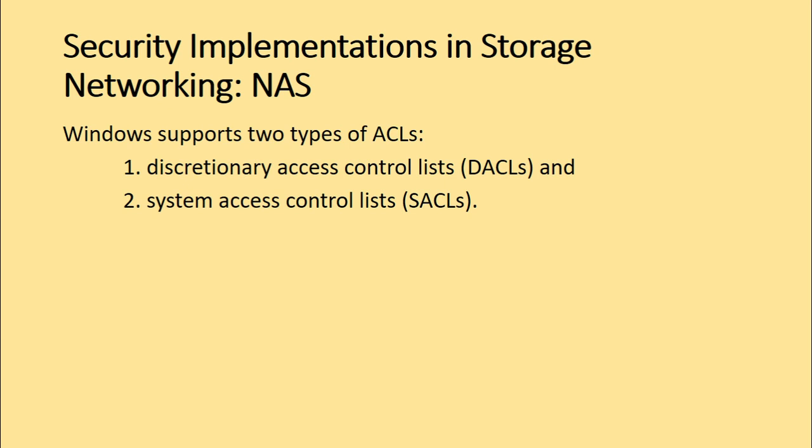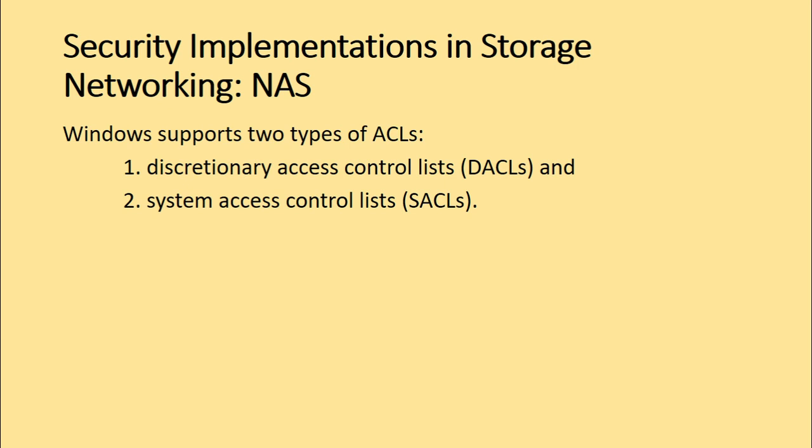So the DACL, or the discretionary access control list, determines the access control, whereas the system access control list, or the SACL, determines what accesses need to be audited if auditing is enabled. So the DACL determines the access control and the SACL is used to specify the auditing details. In addition to these access control lists, Windows also supports the concept of something called object ownership.